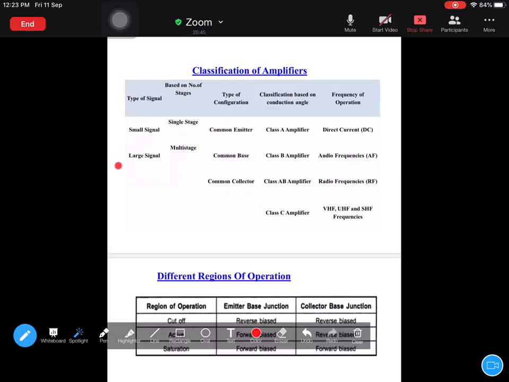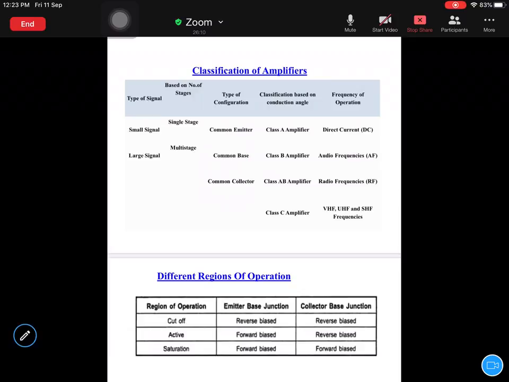Large signal, you will not get too much attention in this particular semester, but in the upcoming semesters, like if you go for power electronics, then you will be dealing with large signal analysis. But in our course, we will be dealing with small signal analysis mostly, and single stage, multi stage, and common emitter, common base, and common collector. Okay, so these are the things that you should know about classification of amplifiers.